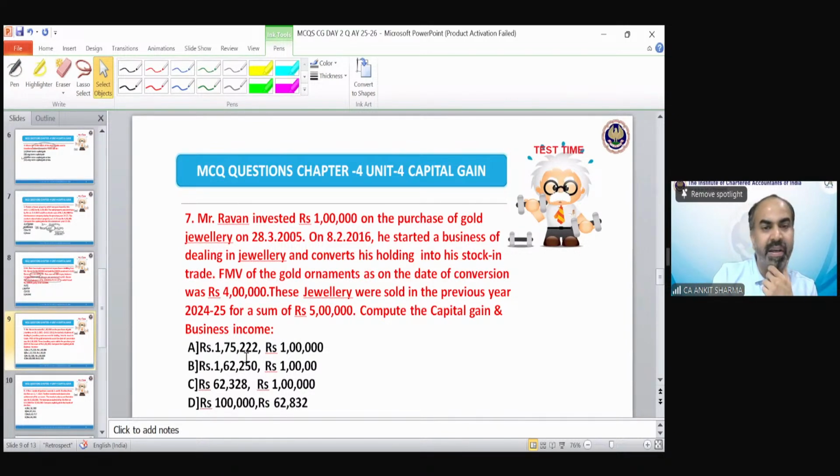Next is question number 7. So what would be the correct answer? Mr. Ravan invested a certain amount for purchase of gold jewelry on 28th March 2005.